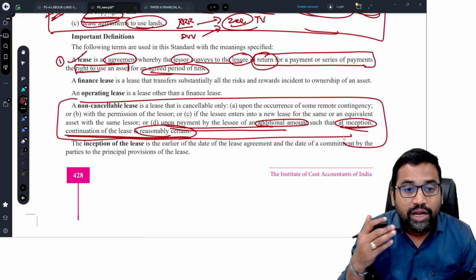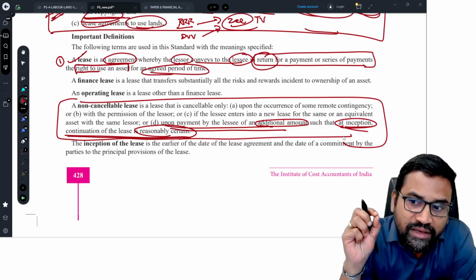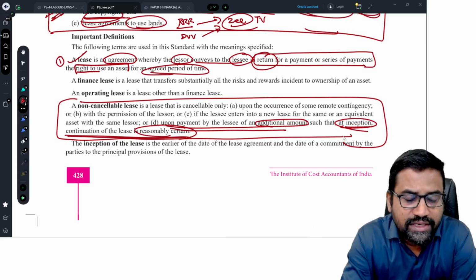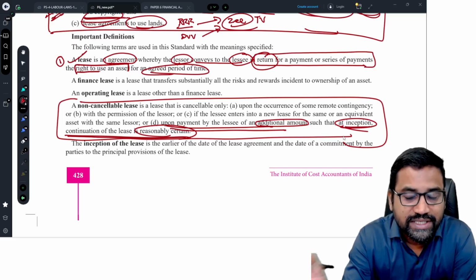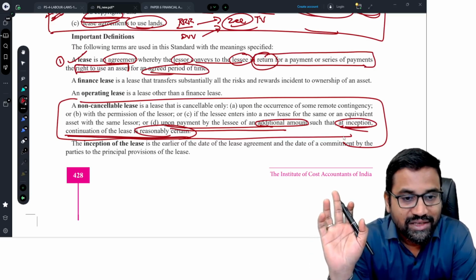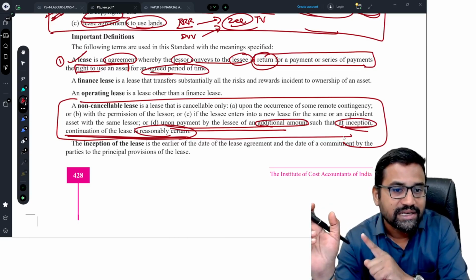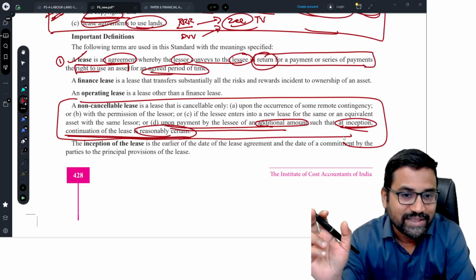First, on occurrence of some remote contingency. Suppose some disaster happened, some remote contingency happened, I can cancel the lease. So that means the lease is cancelable, but only on occurrence of some remote contingency, so it is considered as a non-cancelable lease. Next, with the permission of the lessor. See, I can cancel the lease with the permission of the lessor. So it is cancelable, but still it is considered as non-cancelable, and AS 19 is applicable.